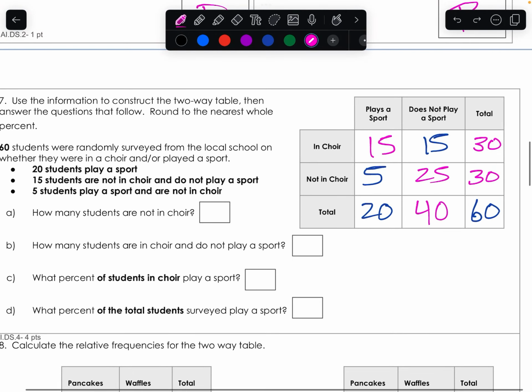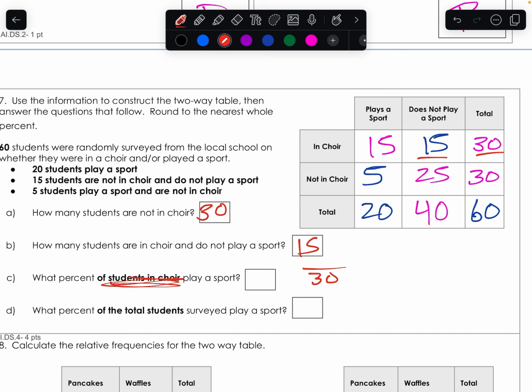How many students are in choir? Well, in choir, that's going to be 30. There it is. How many students are in choir and do not play a sport? And that would be 15 right there. What percent of students in choir play a sport? So first you need to make sure you know students in choir is 30, and in choir and play a sport is 15. So 15 divided by 30 is 0.5. So I make that a percent, which is 50%.